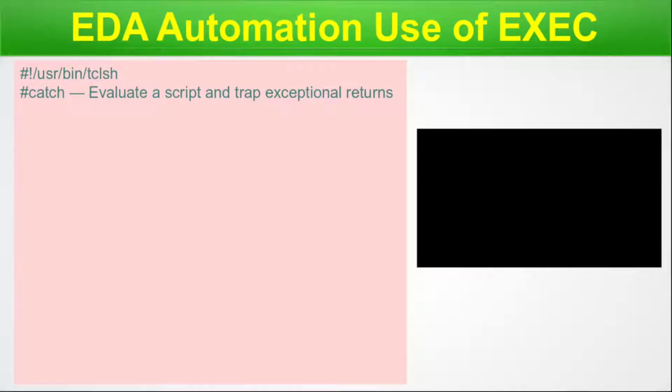In the coming example, I will have two cases where our intended script is running with success, and there will be another case where our intended script is failing. That means we intend it to fail and we want to capture the failure. So let's begin the script. Here is the use of the catch. We put it inside the if block and put it inside a square bracket catch. Then we write the exec command. Here the syntax is different. Here we have the curly bracket inside which we keep the exec and the subsequent command. And once we close the, let me bring my mouse.